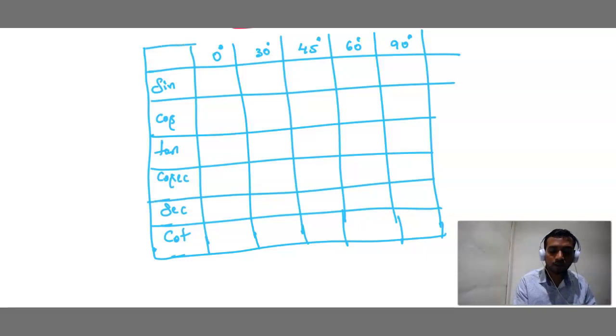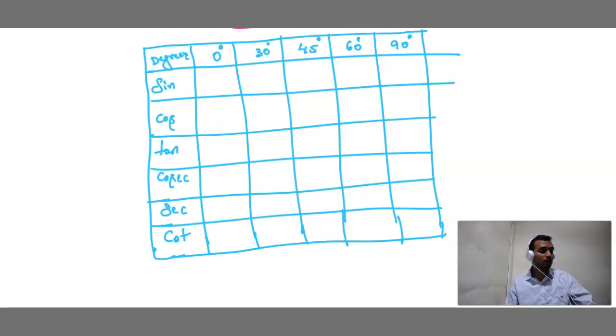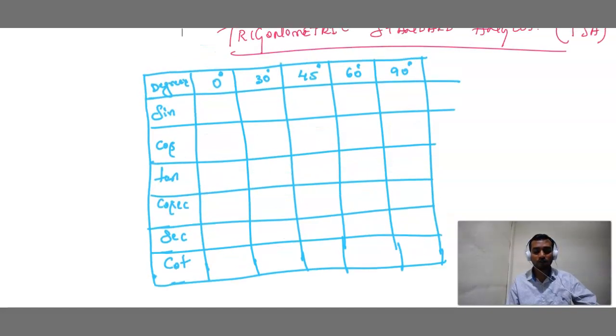These all values are under what? Degrees. I told you in the beginning. Okay, these all values are under degrees.